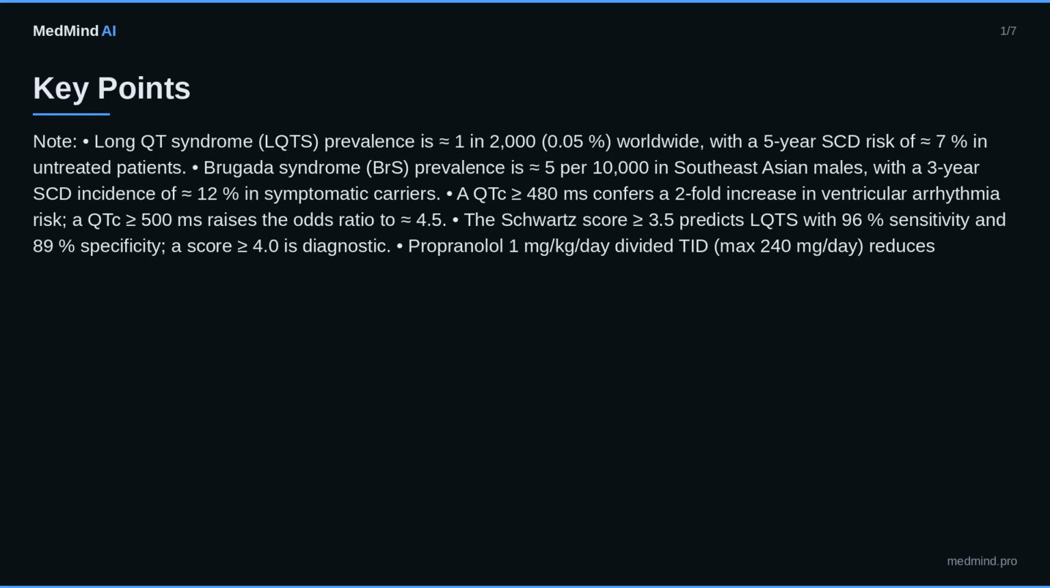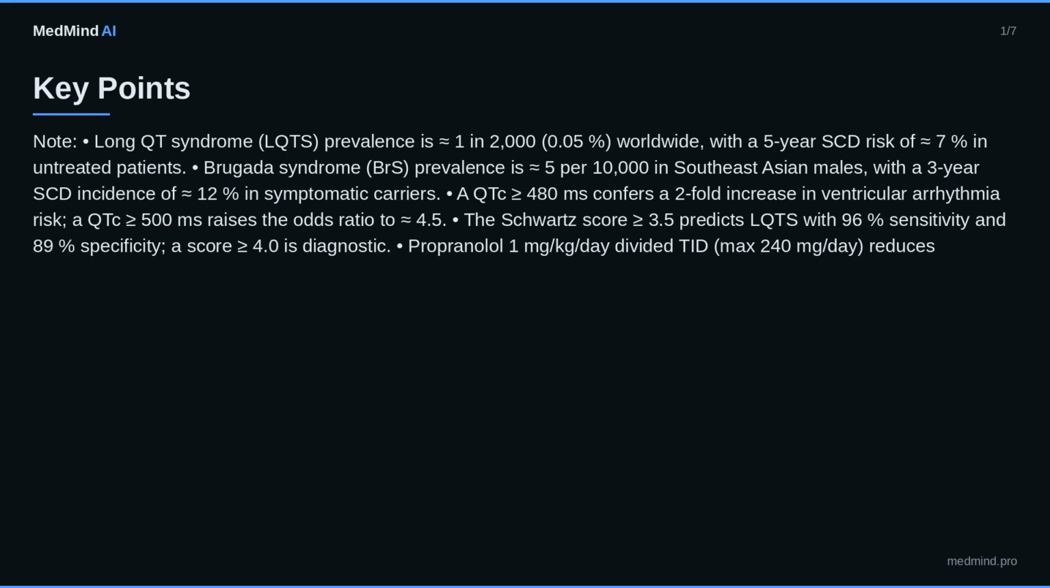Quinidine 200 mg PO TID, 600 mg per day, suppresses ventricular fibrillation in BRS with a 78% acute success rate, NNT equals 1.3. Isoproterenol infusion 2-10 µg/min for greater than or equal to 24 hours normalizes ST elevation in greater than or equal to 90% of BRS electrical storms.